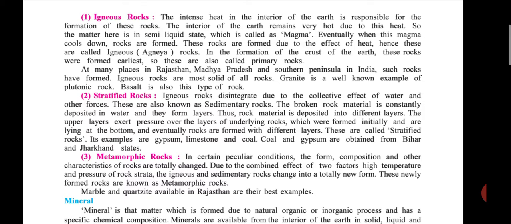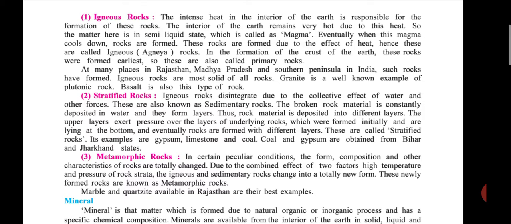Why is it called igneous? These rocks are formed with the effect of heat. Which type of heat? Intense heat in the interior of the earth. In the formation of the crust of the earth, these rocks were formed earliest. So these are also called primary rock.